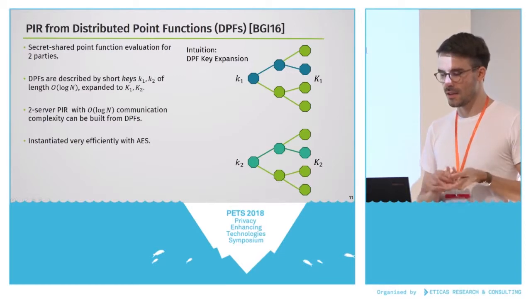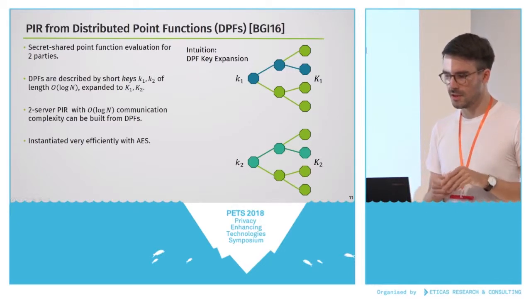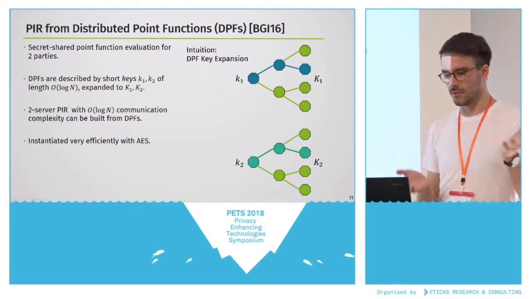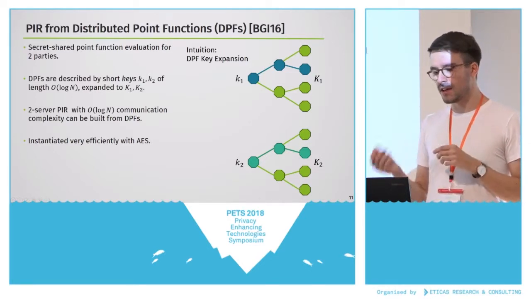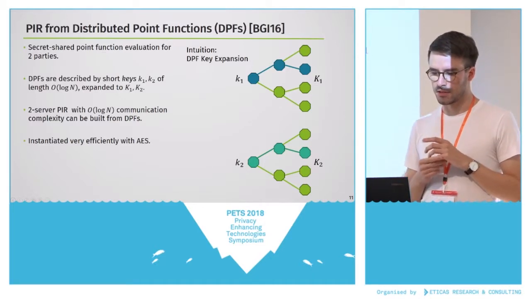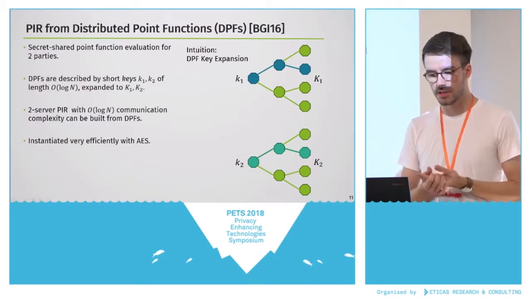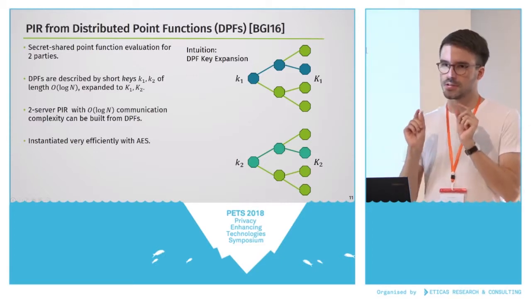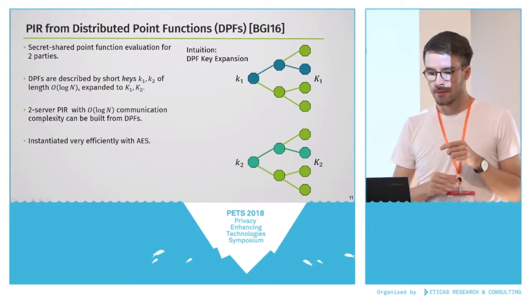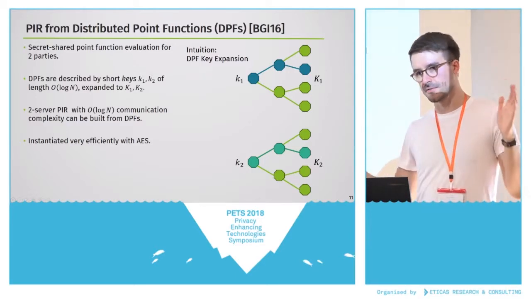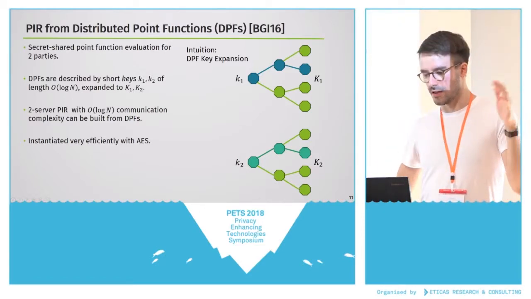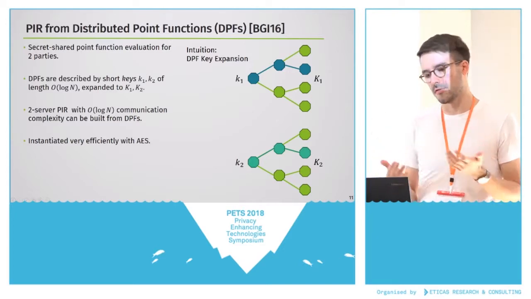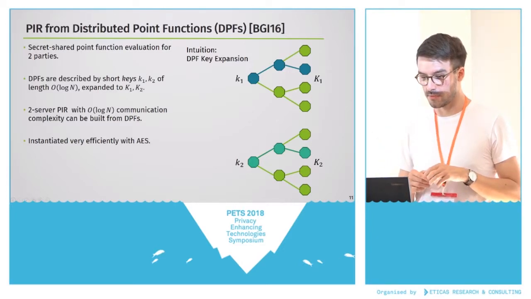This is work by Boyle et al. from CCS two years ago, and also from Eurocrypt before. It's called function secret sharing, the overall domain where these distributed point functions come from. They are very similar to these two queries that we sent, namely that this function evaluation is secret shared between the two parties. Essentially, you have very short keys, which I denote here with a lowercase k. These have a length logarithmic in the size of the big database, and they get expanded in a tree-like fashion into this bigger uppercase K, which corresponds to the queries we've seen on the previous slide.